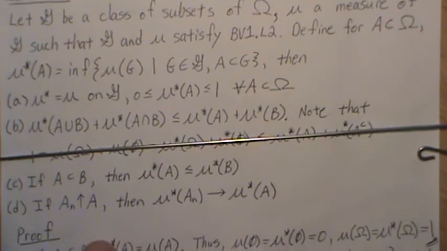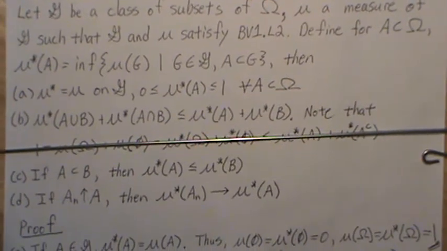If we have an increasing sequence of sets A_n, so A1 is a subset of A2, which is a subset of A3, and they increase to some set A, then the measure of A_n, so mu star A_n, goes in the limit and equals mu star of A.